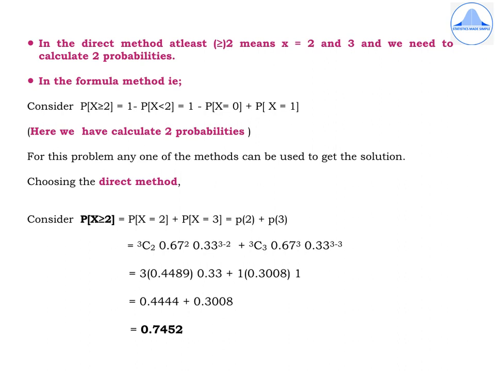Now what should we do? In the PMF, replace x by 2 to get p of 2, and in the PMF substitute x equal to 3 to obtain p of 3, which results in the expression 3C2, 0.67 to the power 2, 0.33 to the power 3 minus 2, plus 3C3, 0.67 to the power 3, 0.33 to the power 3 minus 3. On simplification, the final answer is 0.7452.